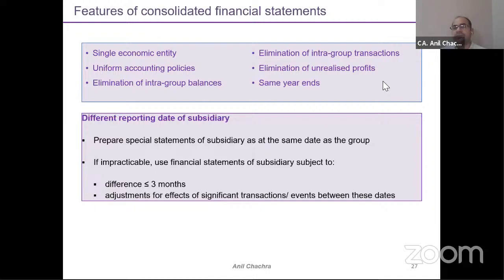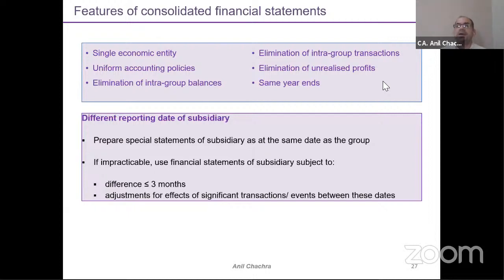But in some cases, in the case of foreign subsidiaries, there might be a different financial reporting period. The standard says that in that case, the difference in the reporting period should not be more than 3 months.